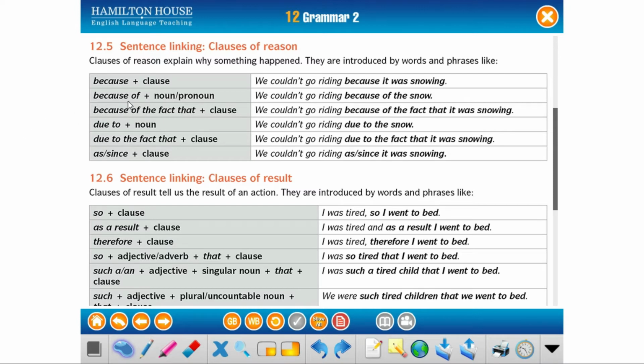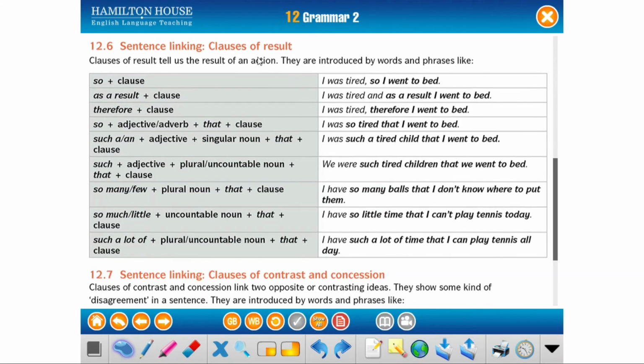When we use because plus a clause, we use a gerund. When we use because of, we use a noun or pronoun. When we use because of the fact that, we use a gerund. Due to uses a noun. Due to the fact that uses a gerund, and also as or since use a gerund. The sentence linking process of reason is to explain why something happened.